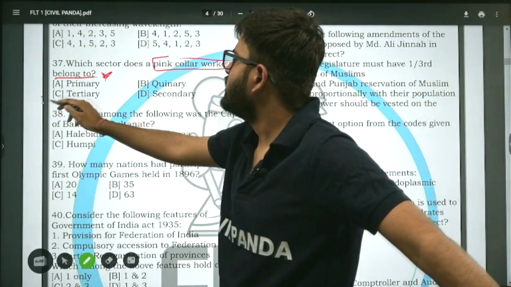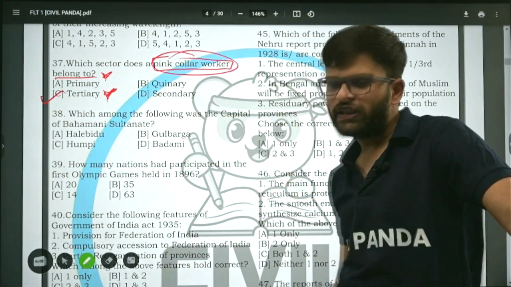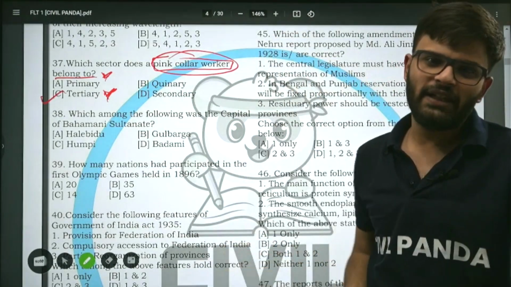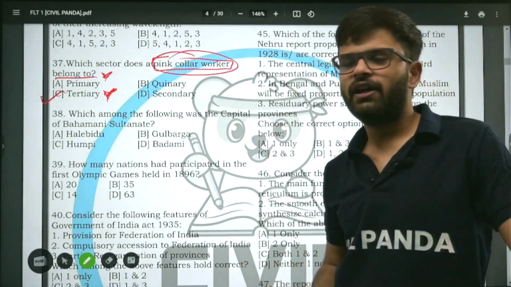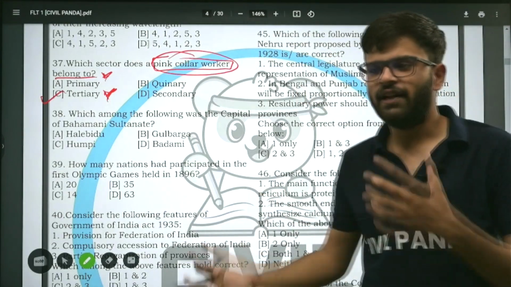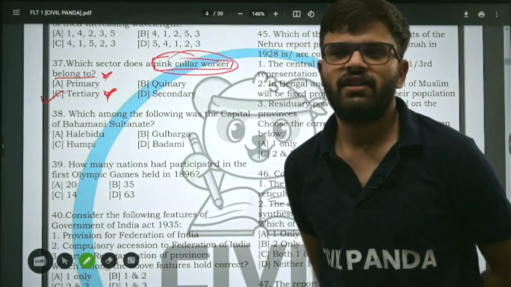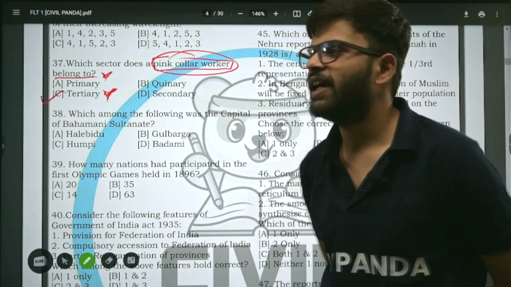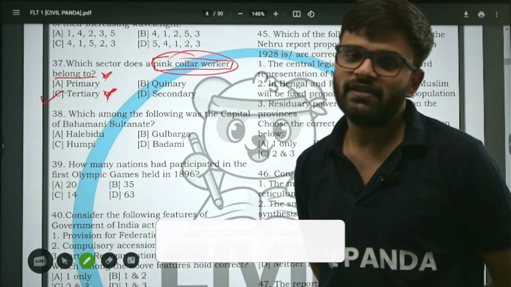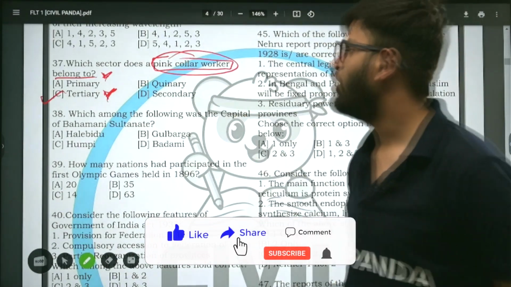They belong to the tertiary sector. Now who are pink collar workers, who do we call that? Traditionally there are some jobs that we say are not your work but women's work, you are cooking in the kitchen. For example, take a chef: in big five-star hotels the chef is working, that is a male. Traditionally it has been considered that women belong in the kitchen. This is a misogynistic comment that people do believe, prejudice in society, stereotypes, you can say that. But traditionally, all those jobs that are considered to be done by a woman, if a man does it, that is a pink collar job. That is all right. Moving on to next one.